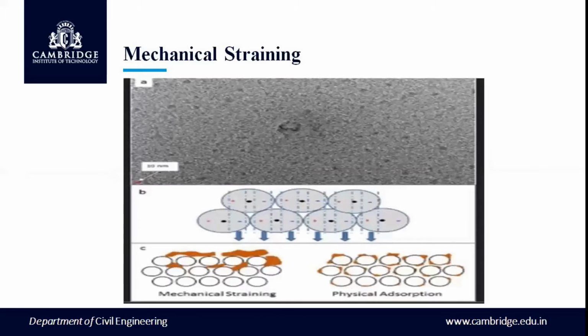You see here the figure for mechanical straining. Here the bigger particles are present in the water. Those particles are not able to pass through the voids of the sand. That is how they get arrested on the top of the sand layer.